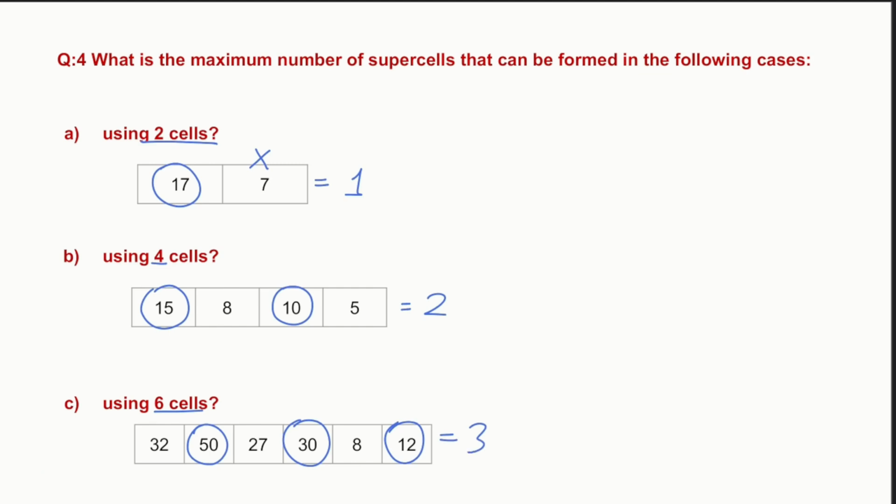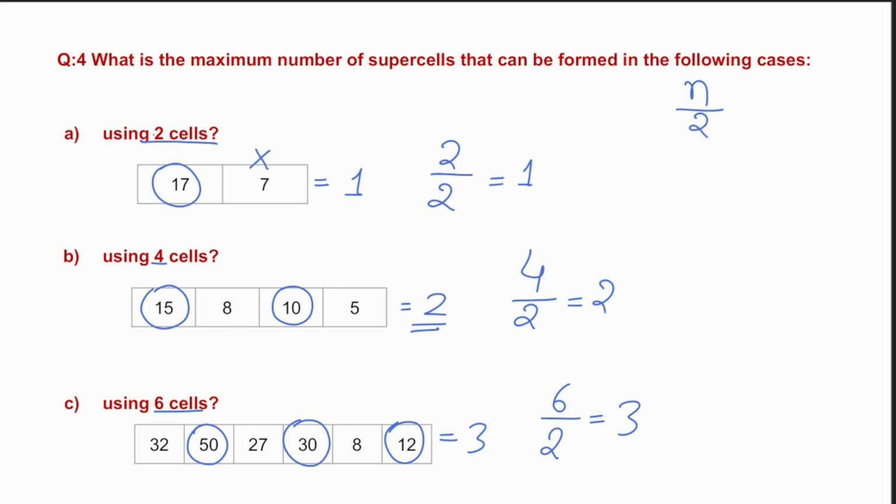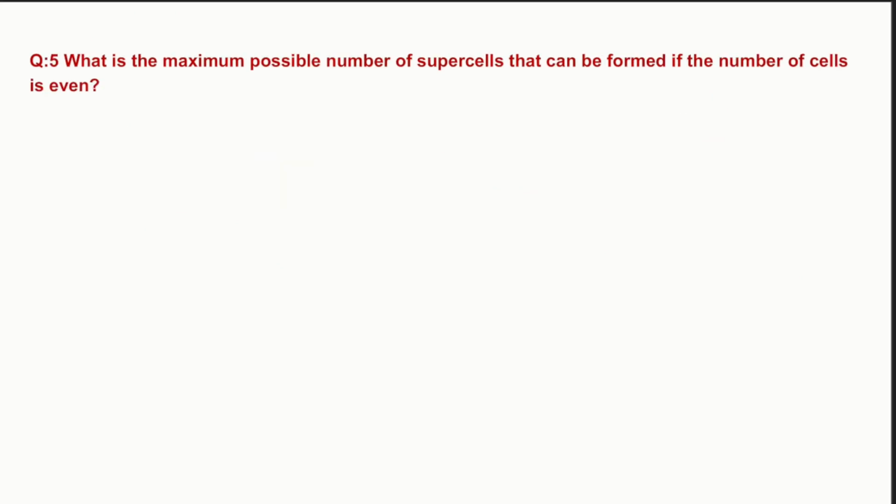Now here we can see the pattern. If we have 2 cells, we have 2 divided by 2, which is 1 supercell. If we have 4 cells, 4 divided by 2, which is 2 supercells. If we have 6 cells, 6 divided by 2, which means 3 is the maximum number of supercells. So what is the formula for the maximum number of supercells when the number of cells is even? It is n divided by 2. Now we are going to see what is the maximum possible number of supercells that can be formed if the number of cells is even.